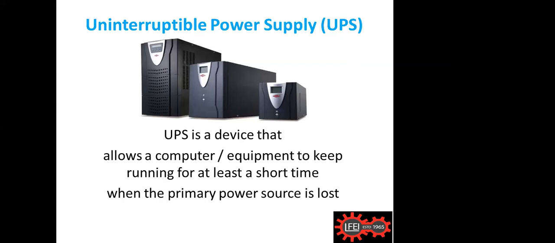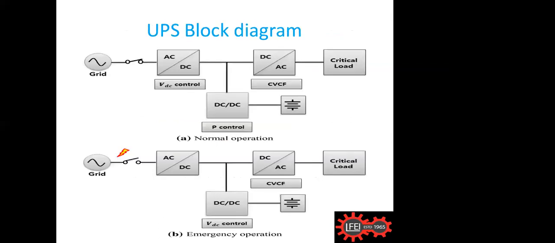At the same time, there are some places, like the operation theater or something like that, where we require uninterrupted power. Definitely we have to use something like this UPS. What will happen is we should not have any interruption at all. For that, we use a UPS system. Okay, you see the block diagram.